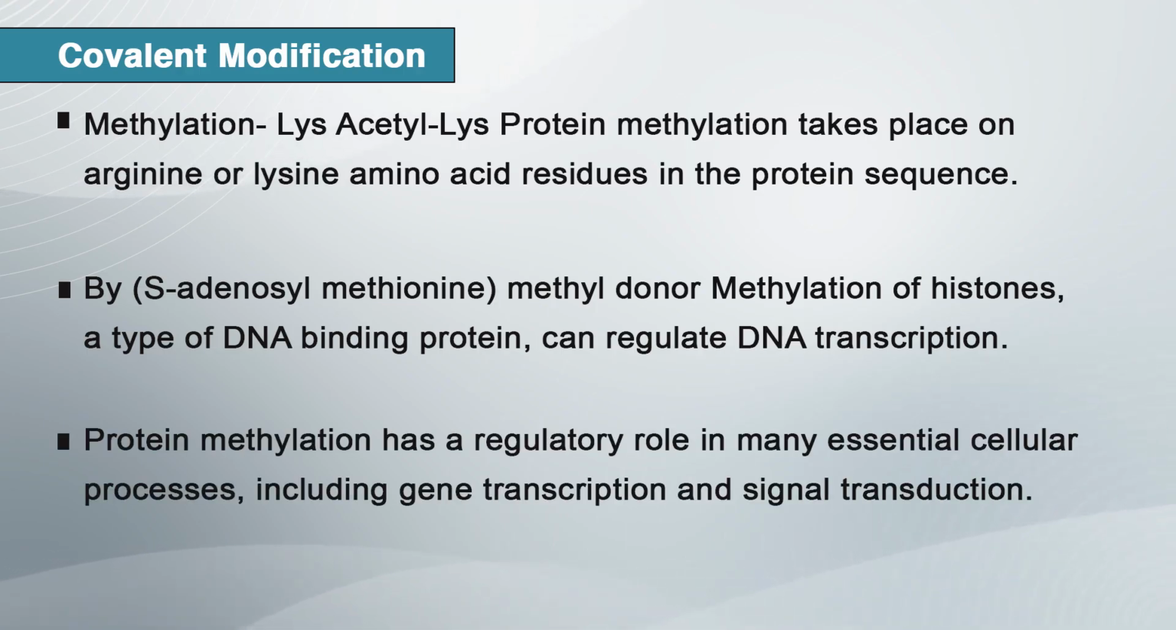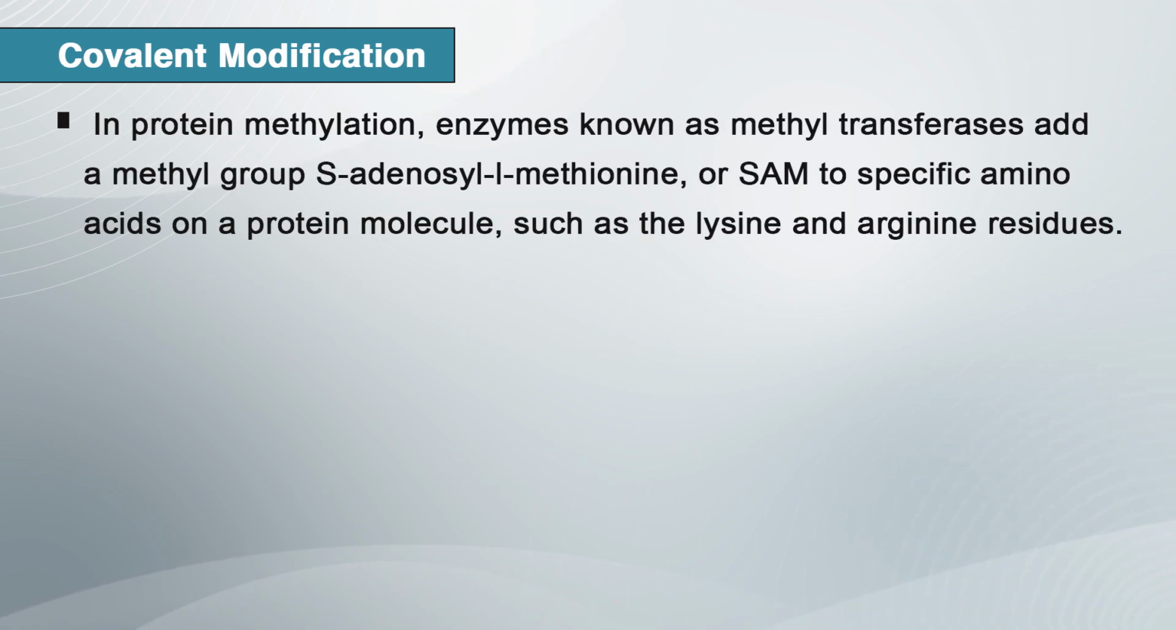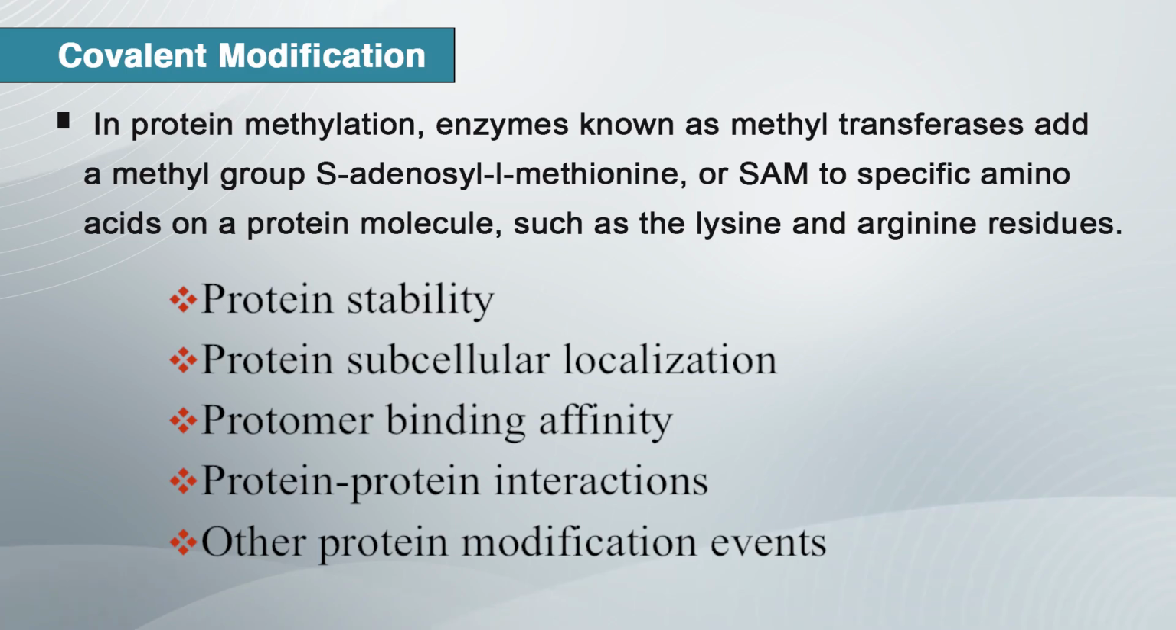Protein methylation can play a regulatory role and an important role in many essential cellular processes, including gene transcription and signal transduction. In protein methylation, enzymes known as methyltransferases add a methyl group, commonly donated by SAM, to specific amino acids of a protein molecule such as lysine and arginine residues. Protein methylation can affect protein stability, subcellular localization, promoter binding affinity, protein-protein interaction and other protein modification events.